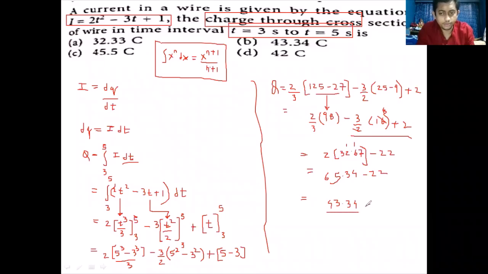43.34 coulomb, because you're finding charge, right? So finding charge, then the correct answer is option B, 43.34 coulomb. So this is a very important kind of question in which हम लोगों को question में current दिया जाता है and charge पूछते हैं. So we should remember that dq is I into dt. So entire charge will be integration of I into dt. Right. Let's move on to the next question.